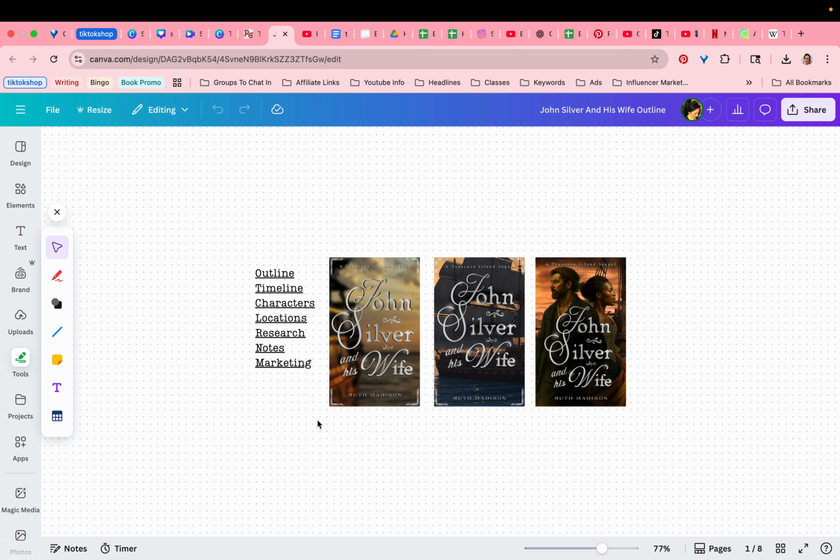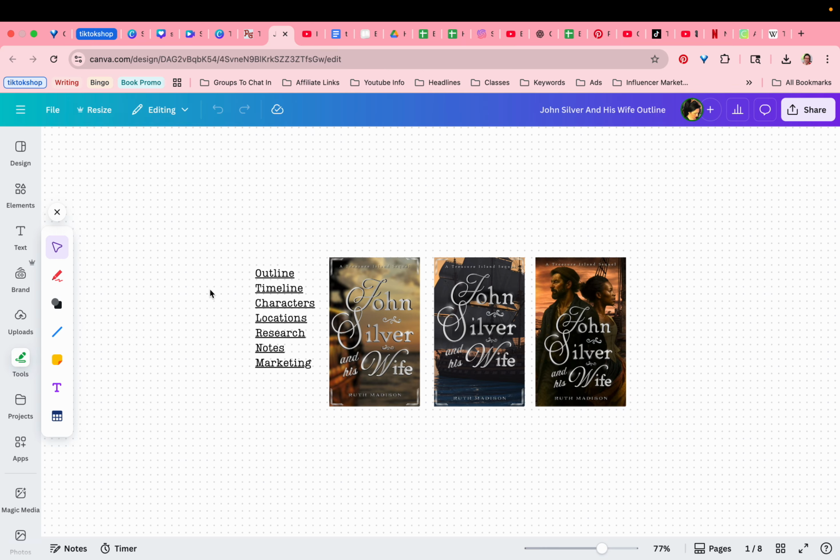So just for my own inspiration, I have my contenders for the book cover that I'm still trying to decide on. So if you have thoughts about which one of these covers might be best for a Treasure Island sequel that is an adventure romance, please leave your thoughts in the comments. I am really stuck between these options.